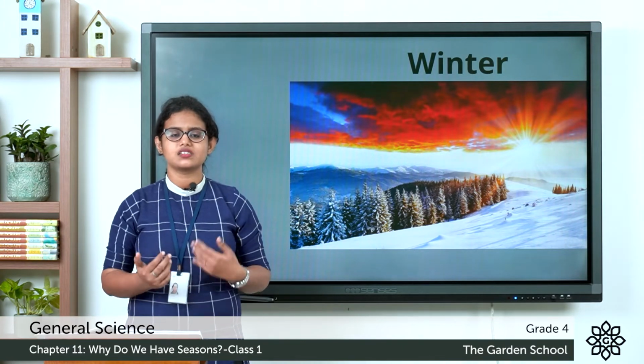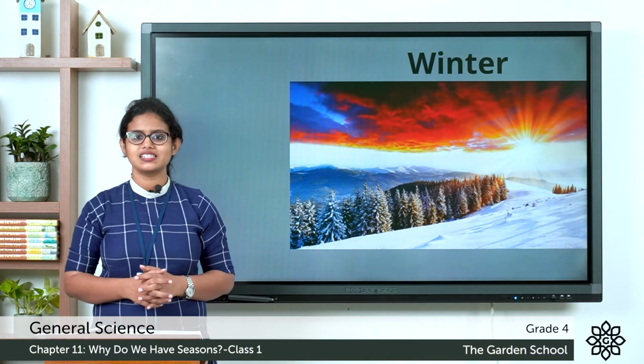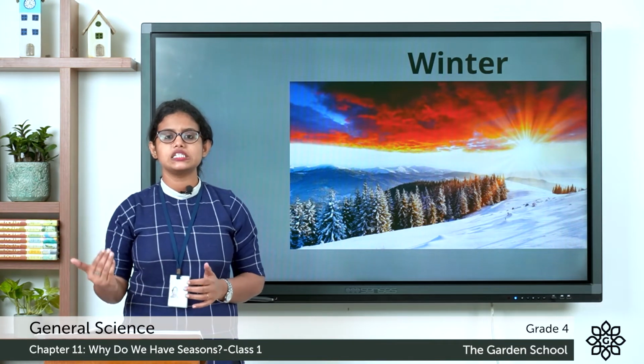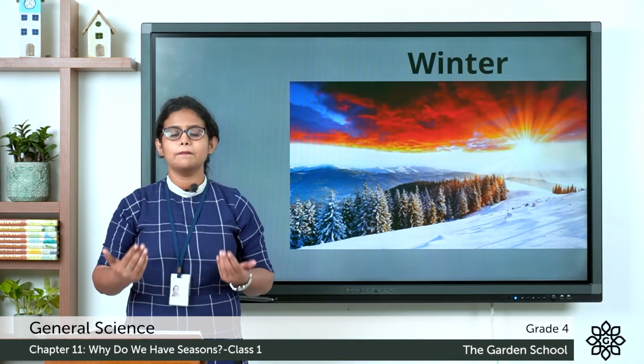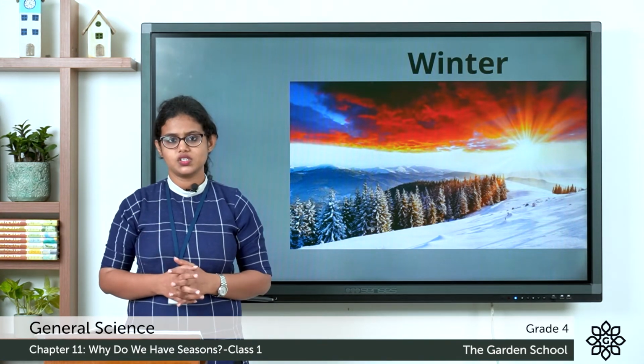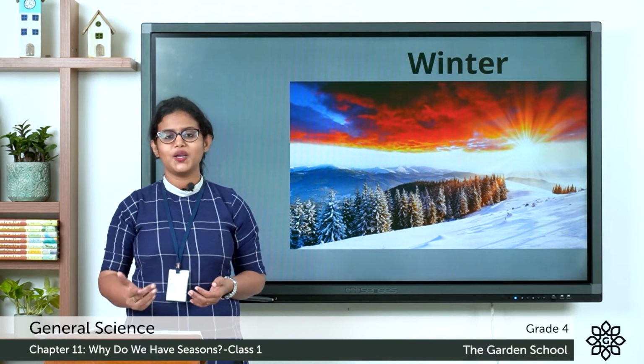Why are the days shorter than nights during this season? Here, because half of the earth receives less sunlight. It receives less sunlight, making the day shorter. So during winter season, the days are shorter and nights are longer.